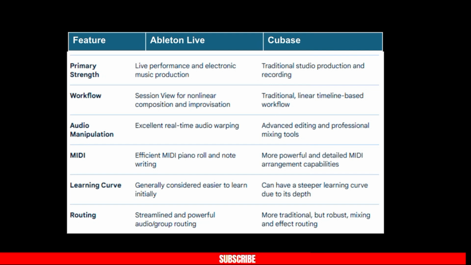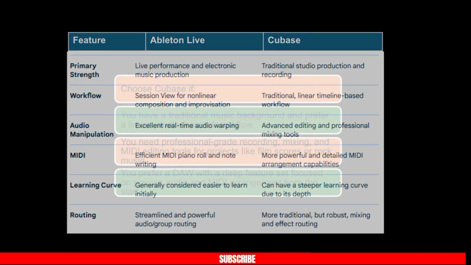The fourth feature is the learning curve. Ableton has an easier learning curve, but Cubase has a steeper learning curve due to its depth. You will need time to understand it. The fifth feature is routing. Ableton has streamlined and powerful audio group routing, while Cubase has more traditional but robust mixing and effect routing.